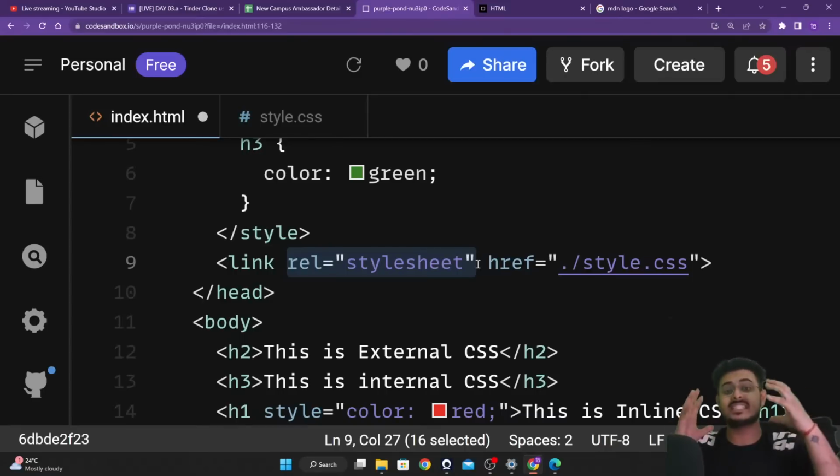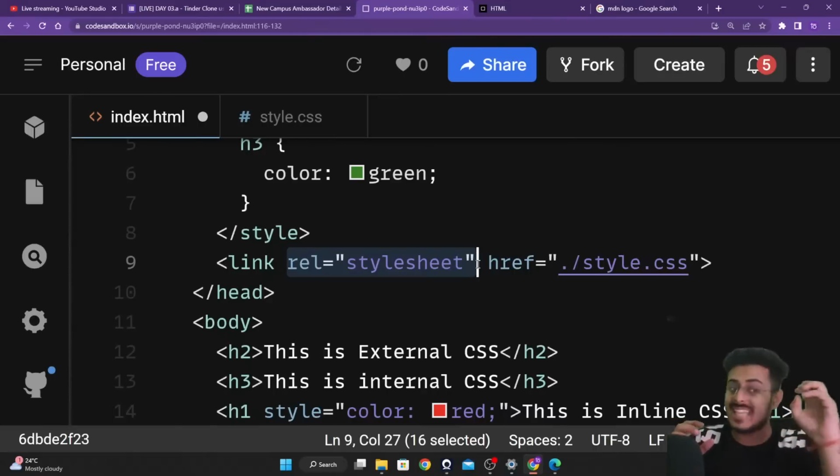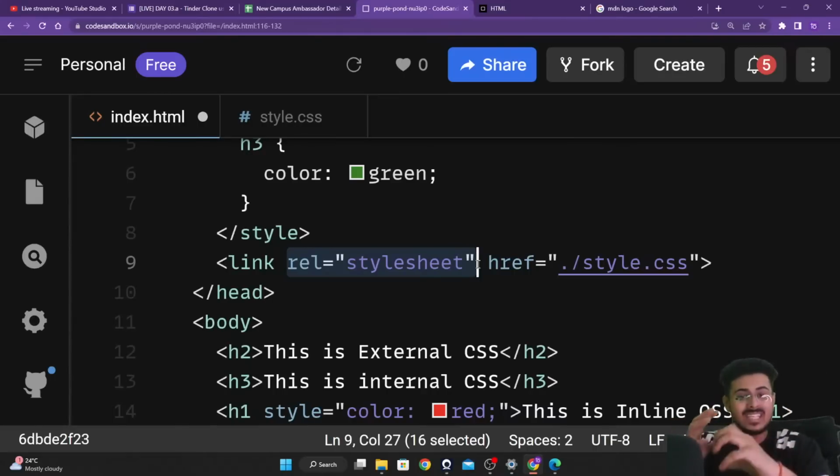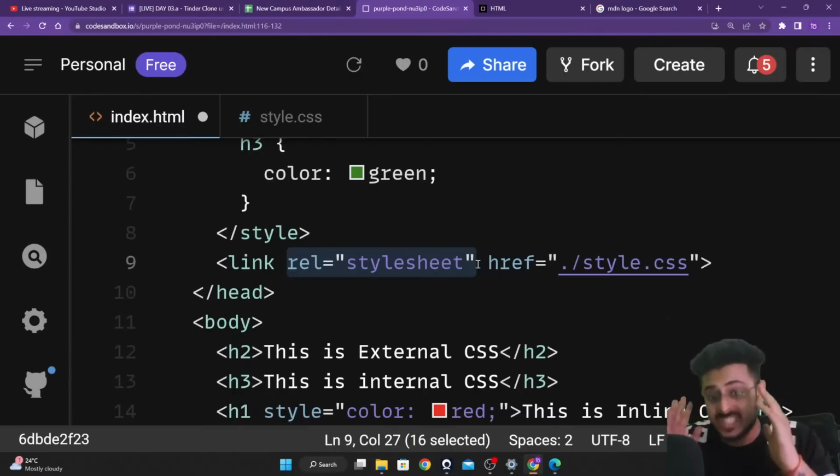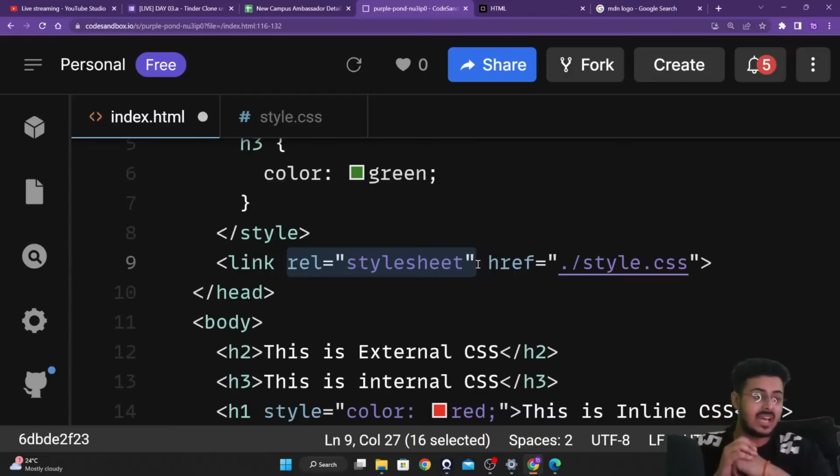REL, that means what is the relationship between the HTML file and the file that you're linking. The relationship is that the file that we are linking, that is style.css, is the style sheet of index.html. Are you guys able to understand this?